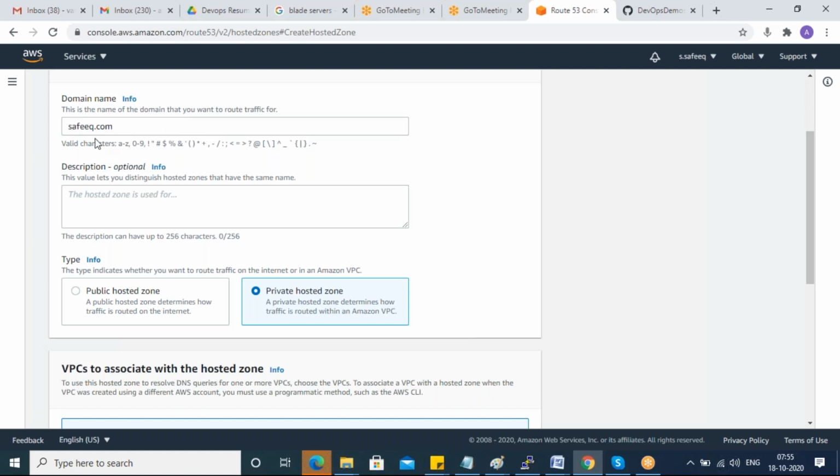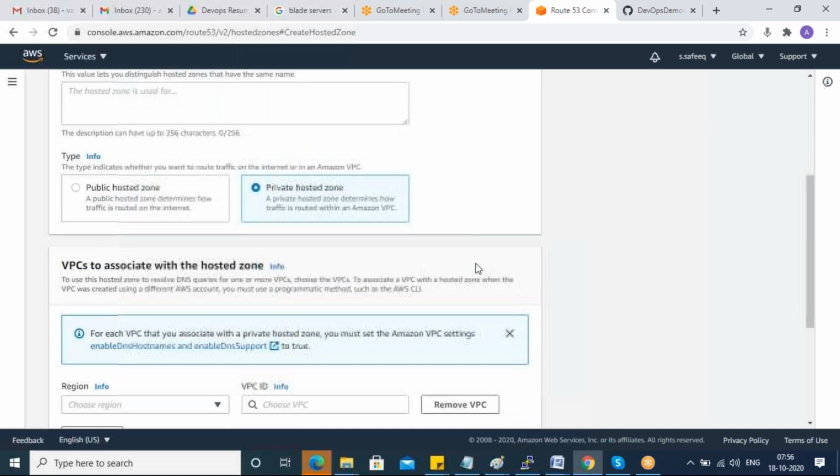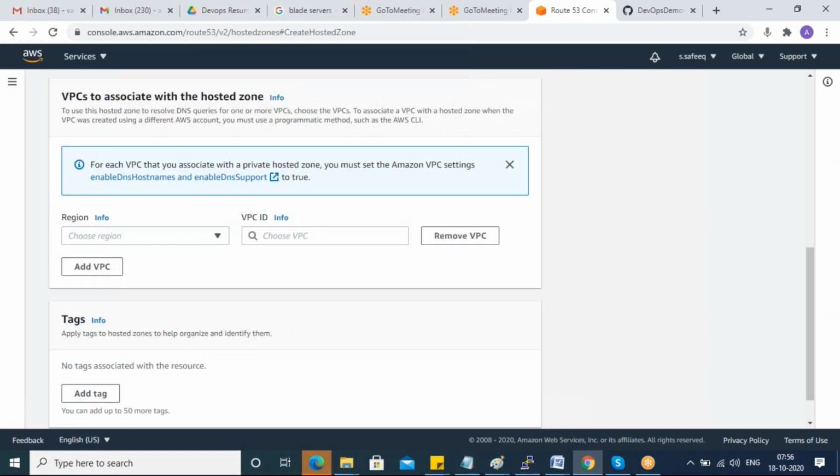So guys, if I want to go with a public hosted zone, that means it should be available in public. Again, you can access that domain servers in public also, but you have to pay for that. So I'm not going to do that. I'm going to say private is enough, even in real time it's not required.